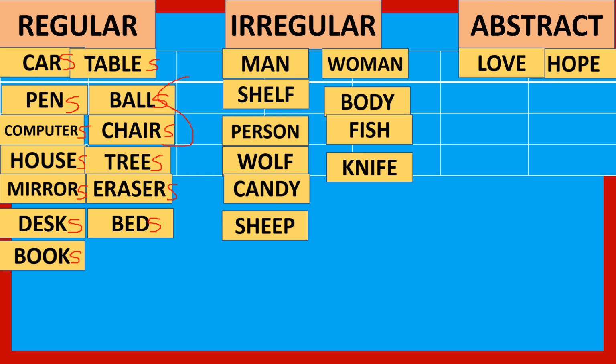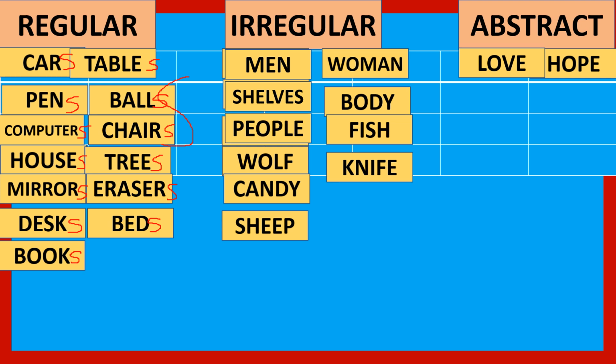But we have that for the irregular nouns, the plural of man, for example, is men. The plural of shelf is shelves. The plural of person is people. The plural of wolf is wolves. The plural for candy is candies.